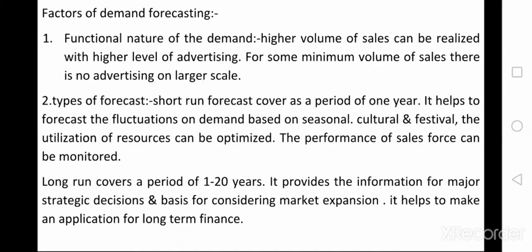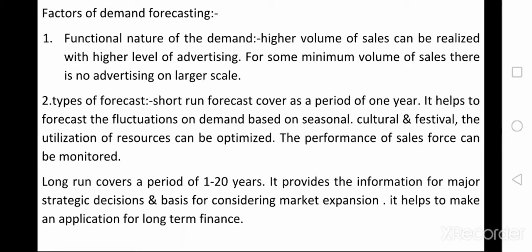Short run demand forecasting is helpful for observing or monitoring the performance of a sales force. But long run demand forecasting is helpful for expanding the business, or for establishing new branches, or borrowing money for increasing the investment in the organization.